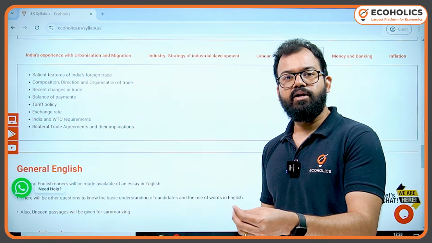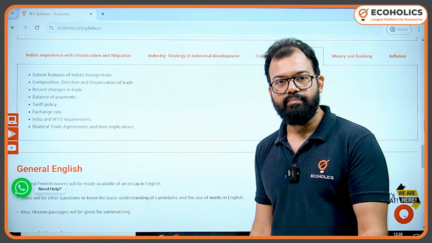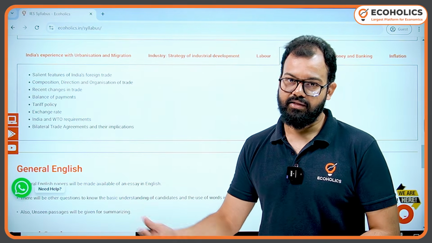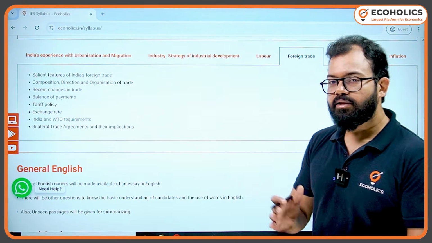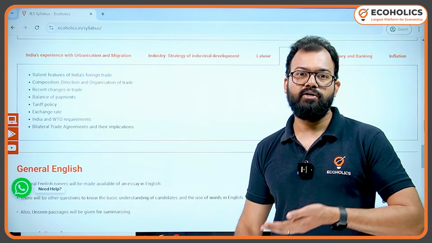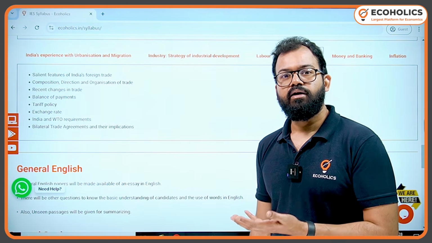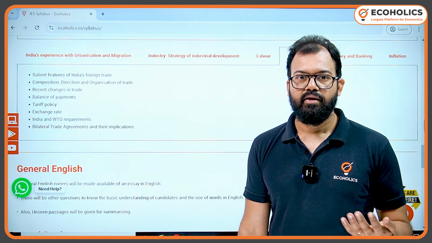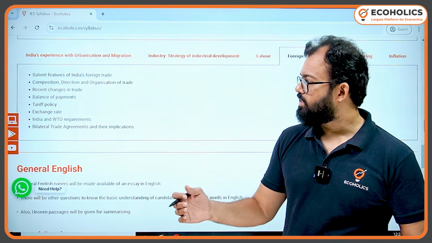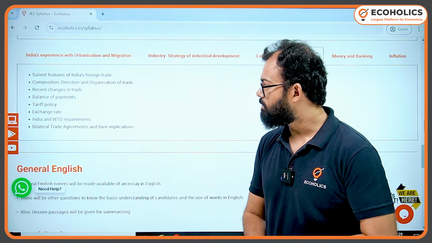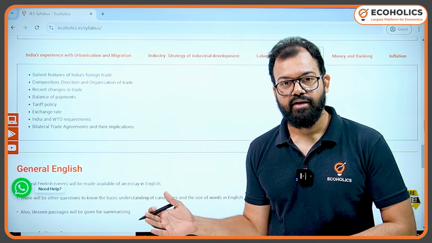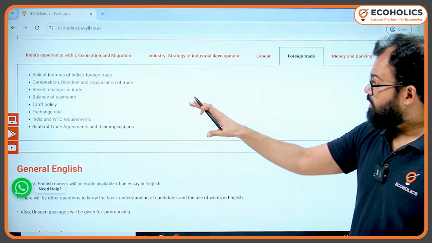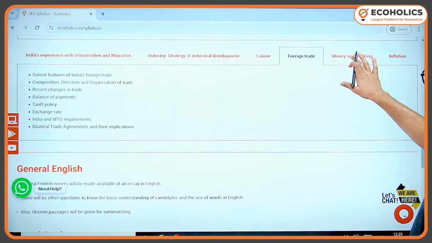So like right now, Prime Minister Modi went to Kenya. What's the result of that? Why he went to Kenya only? Why not any other African country? So you need to understand the bilateral relation. Prime Minister went to Russia after he took the third term as a prime minister. Then again, after victory of Trump, we are seeing the India-US relation come closer or become better. That was hampering at the time of Biden. So here, India's foreign trade and their impact.